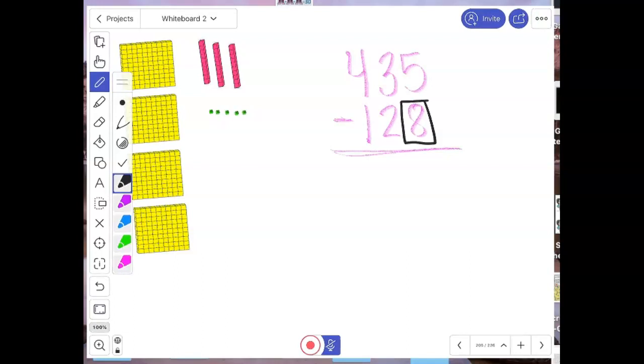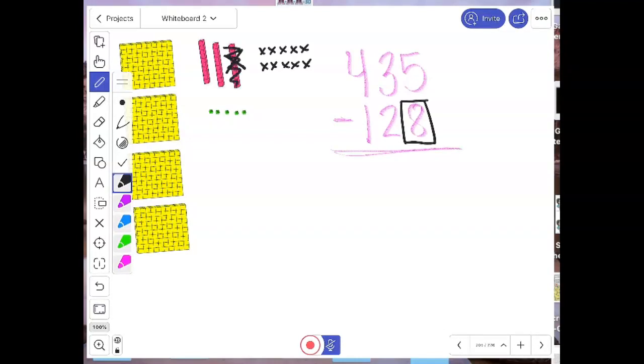So where am I going to get 8? Well, if we were in the classroom, I would hand you a 10 and we would take it apart. If I took apart a 10, it would be 10 ones. That's that ungrouping that you learned about in second grade. It's like you go to the bank and you trade in a $10 bill for 10 ones. So I traded it in.